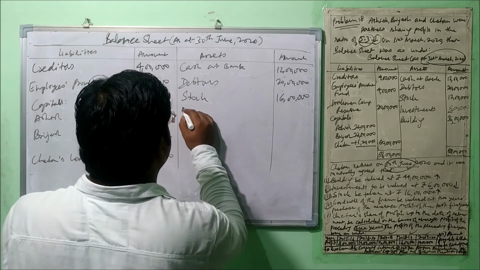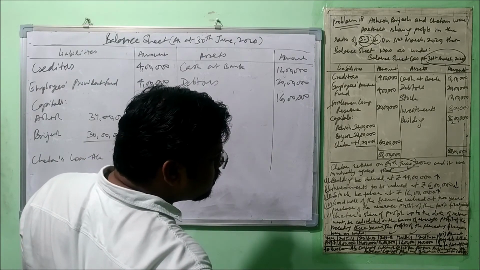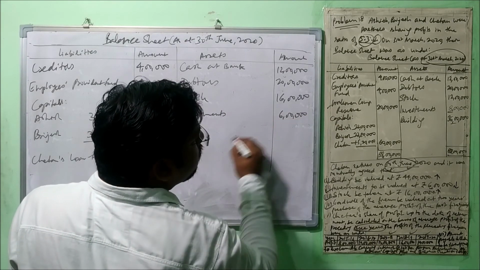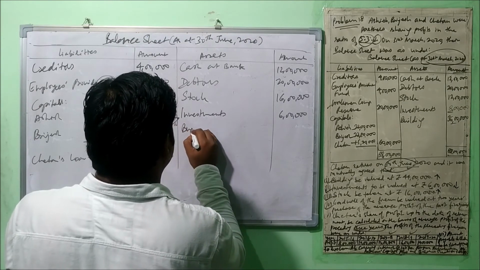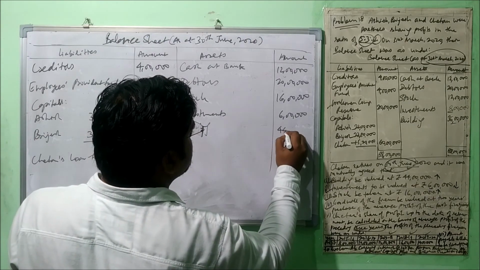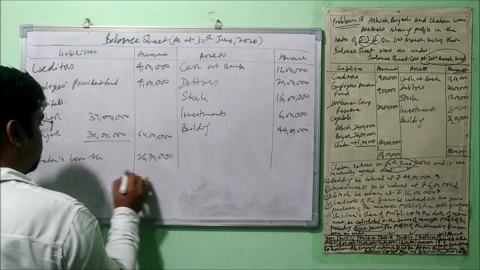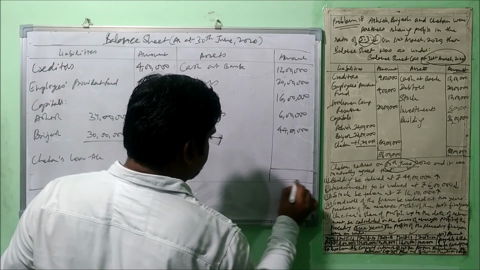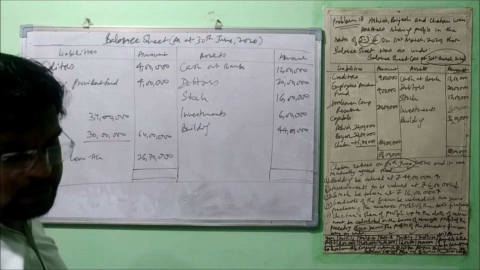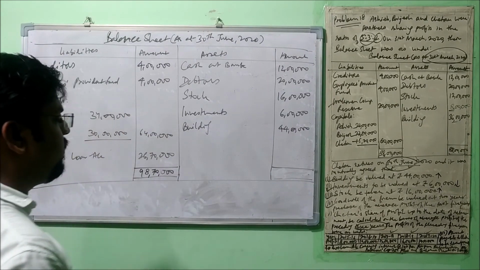Fine, and after that investment. Yes, investment value is also changed. It has to be there at 6 lakh now. Okay, and then building. Yes, building value is also changed. It needs to be at 44 lakh. Any other asset or adjustment do we have? So it's time to make the total of the two sides. If these match, we are correct. First let's make the total of this side, 98 lakh 70,000.